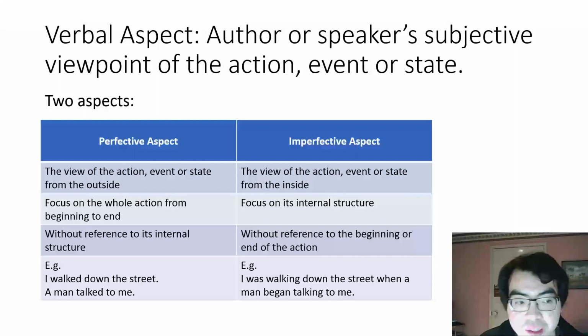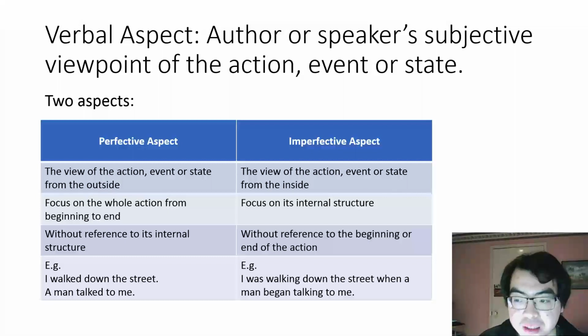For example, in the perfective aspect we have, "I walked down the street, a man talked to me." But in the imperfective aspect we have, "I was walking down the street when a man began talking to me." Both examples describe the same event but in a different way. When using the perfective aspect, the actions are portrayed as a whole, but when using the imperfective aspect, the actions are portrayed as they are unfolding.